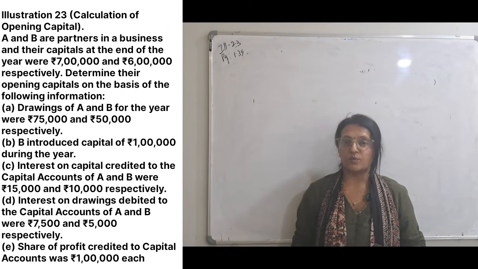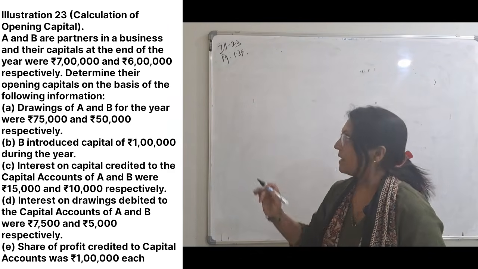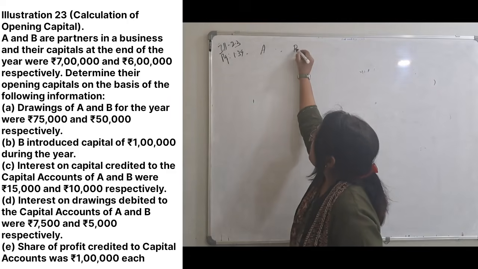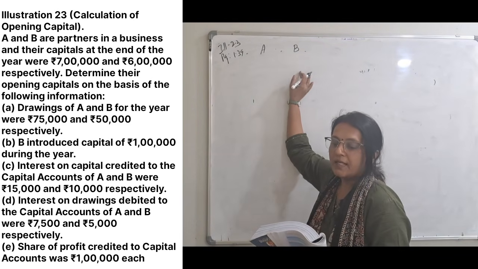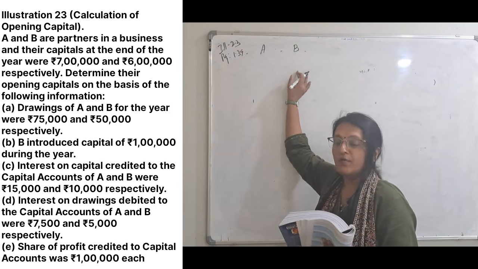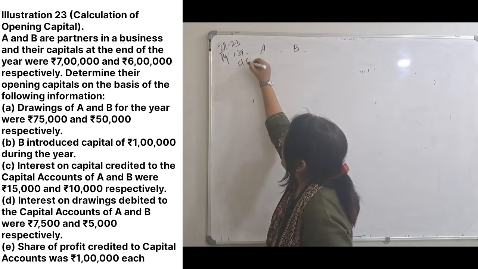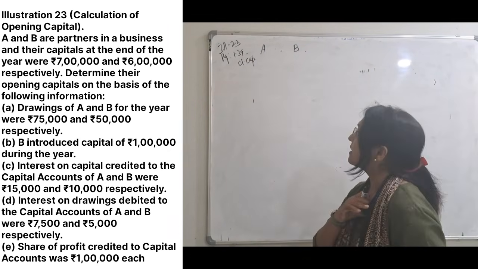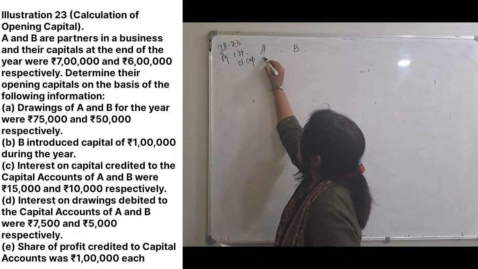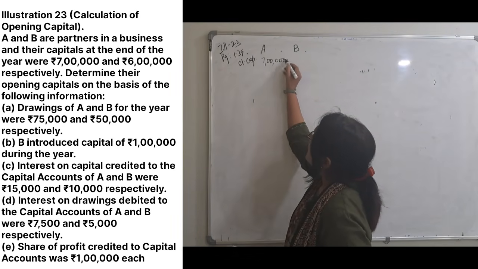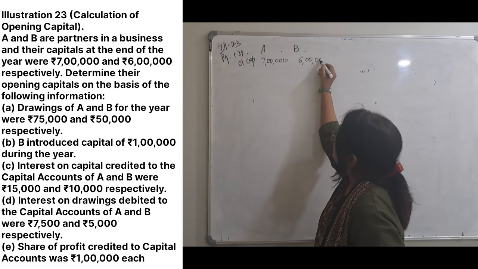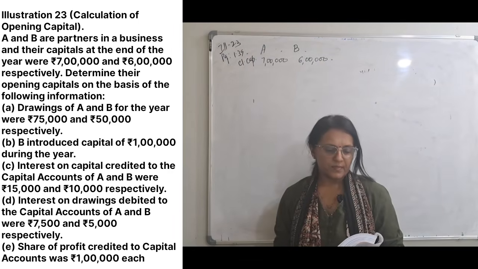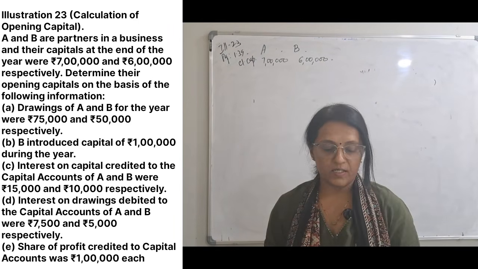Okay. Now listen carefully, what is this. A and B are partners. Their capital at the end of the year, so this is the closing capital that is given to us. Closing capital is 7 lakhs and 6 lakhs. Okay. Determine the opening capital, they have asked.